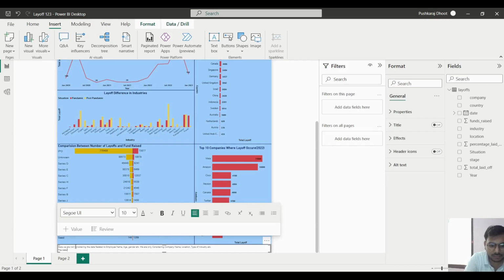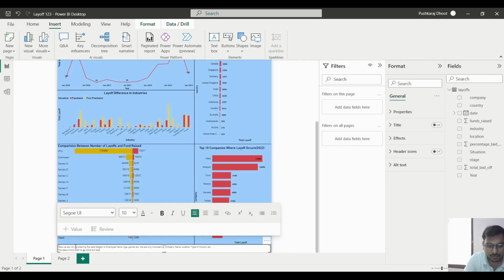The data is from 2020 to Jan 2023, correct?